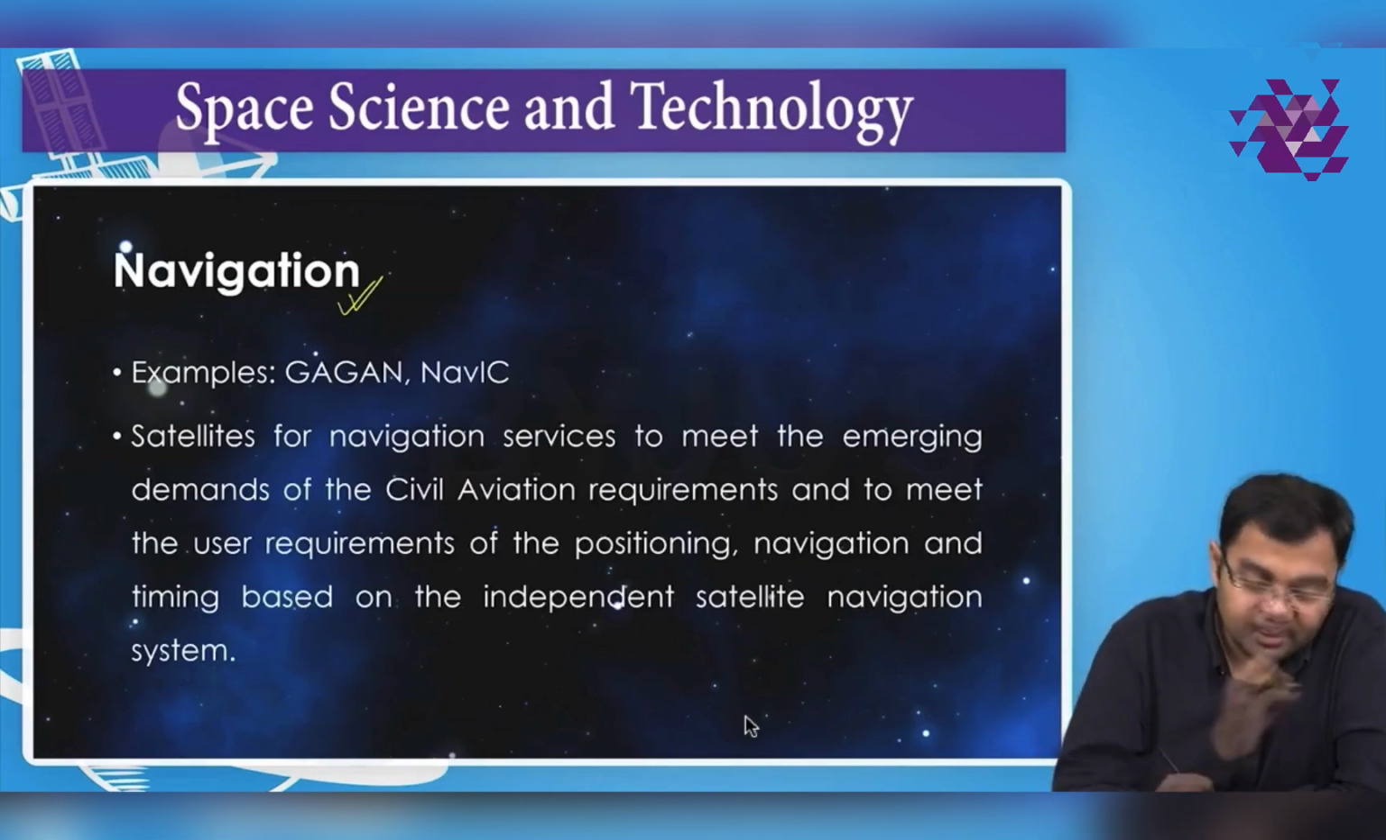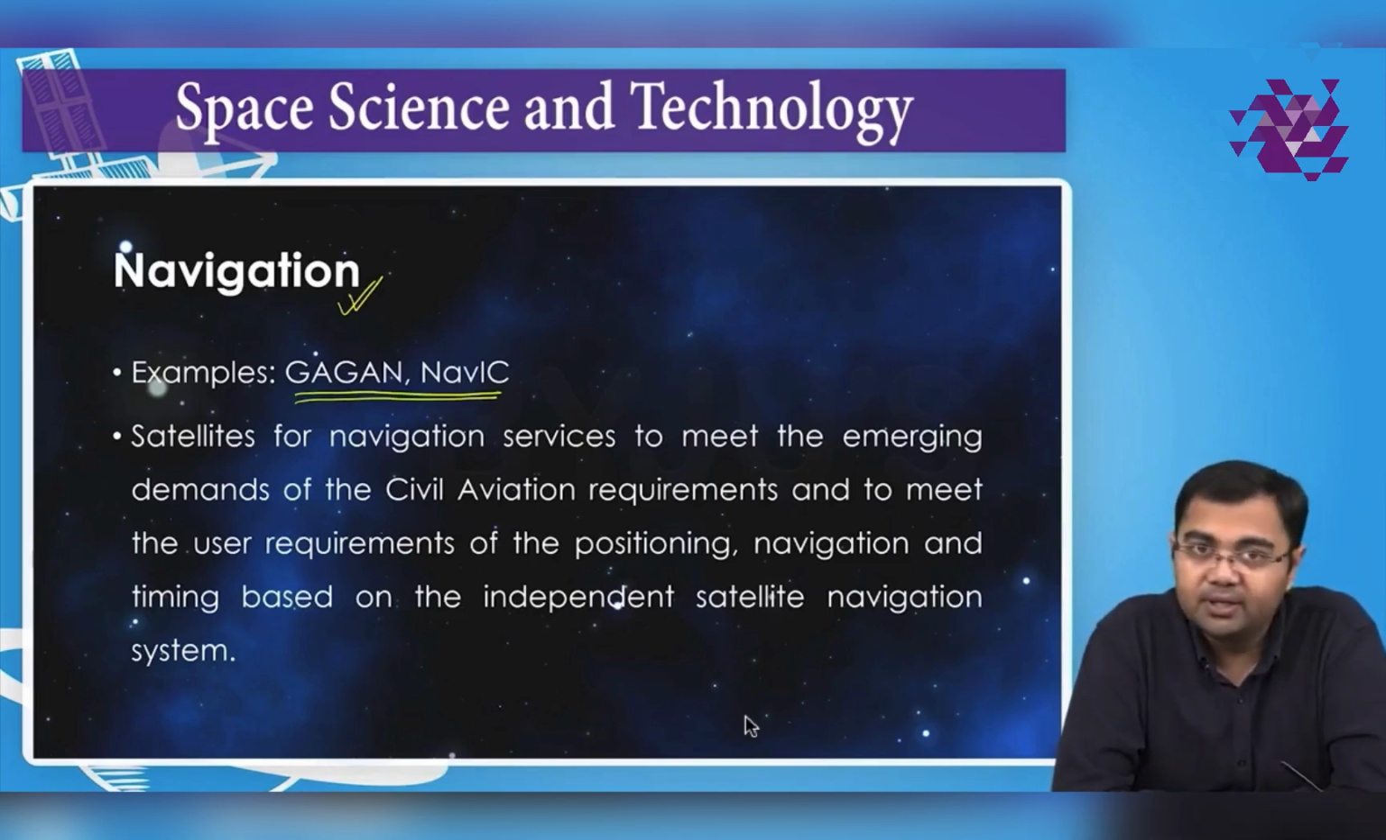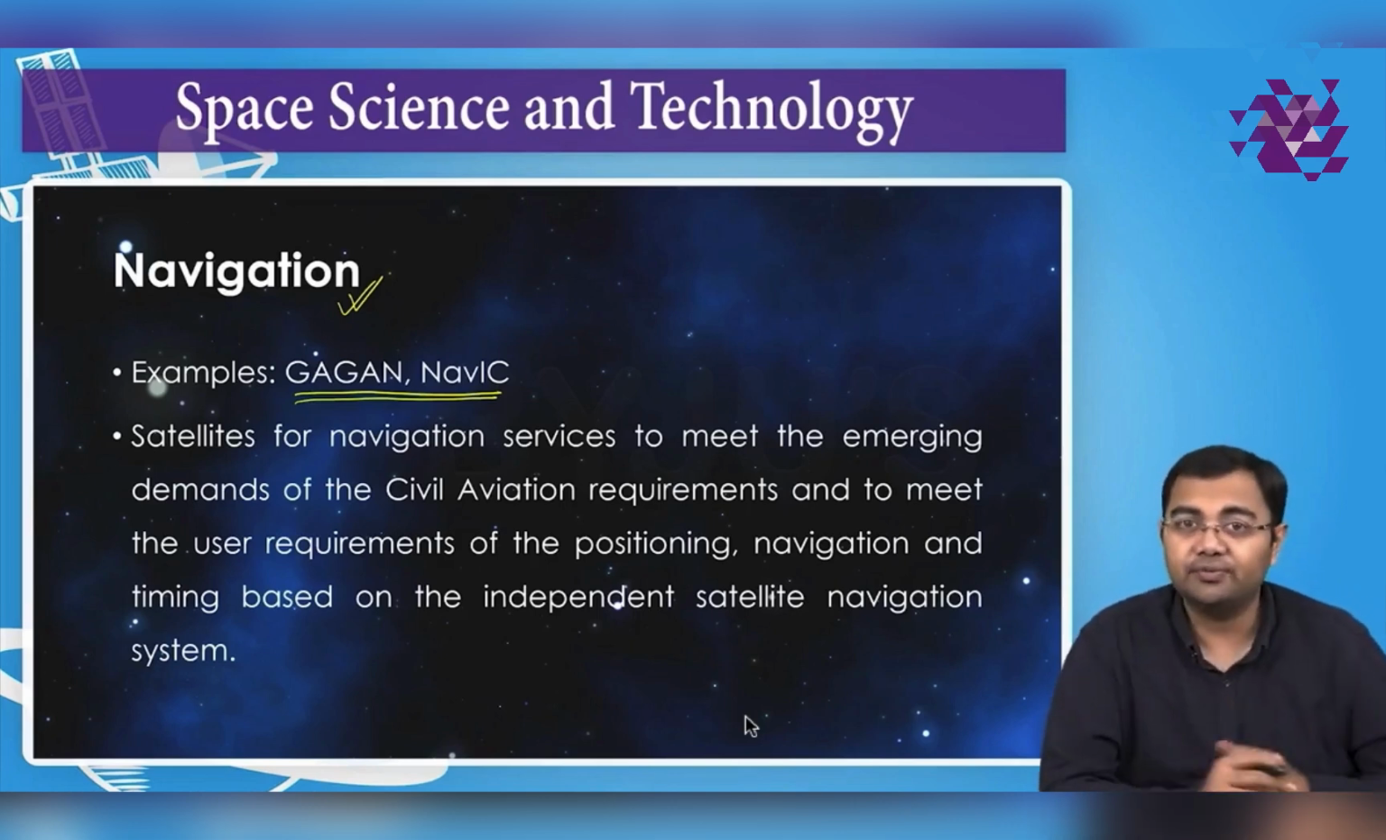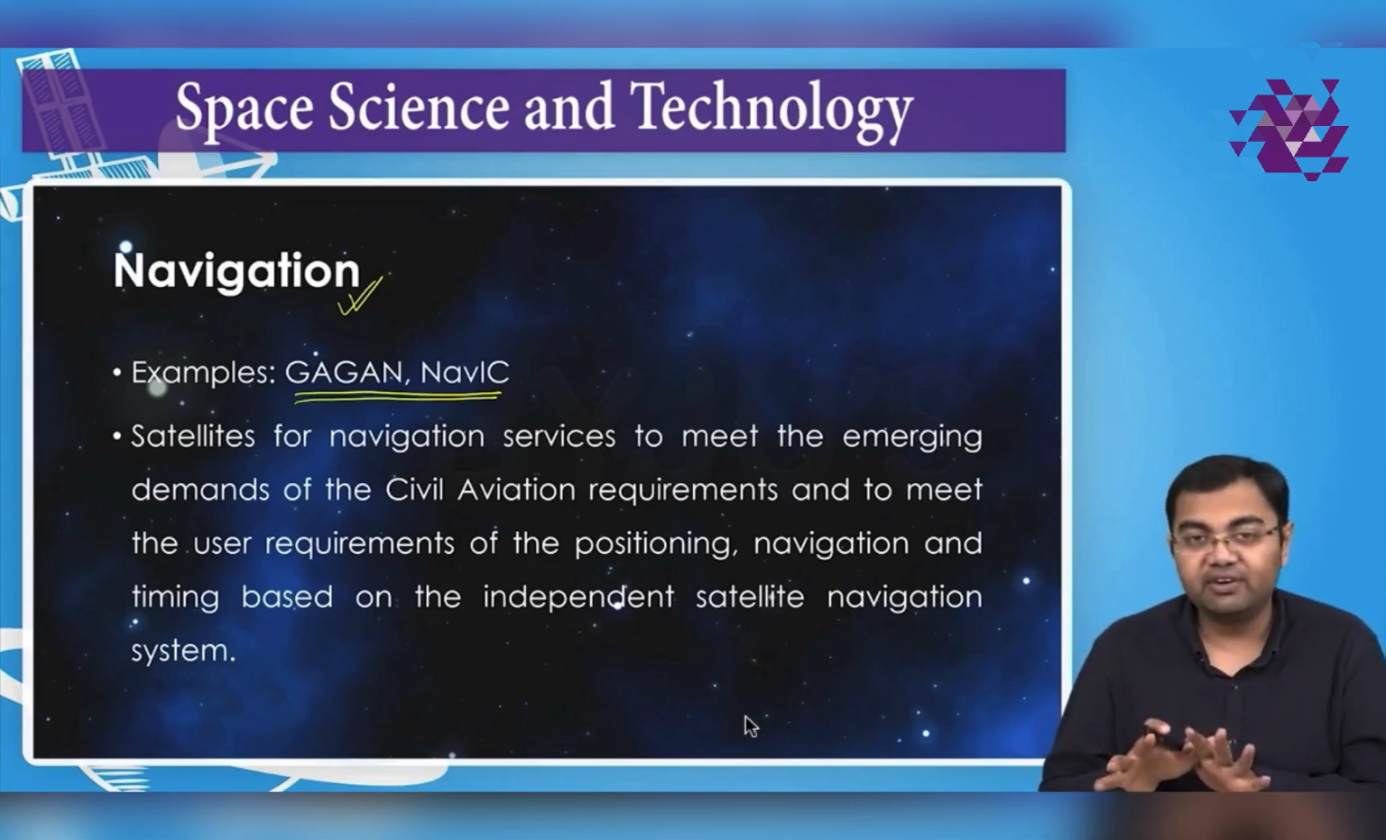Then we have the next application, and that is navigation. In case of navigation also, we have two important satellites. One is GAGAN and the second one is NavIC. We discussed the application of GAGAN and we discussed the application of NavIC. So we know that all these are the satellites in the Indian context which have been launched for navigation purpose.